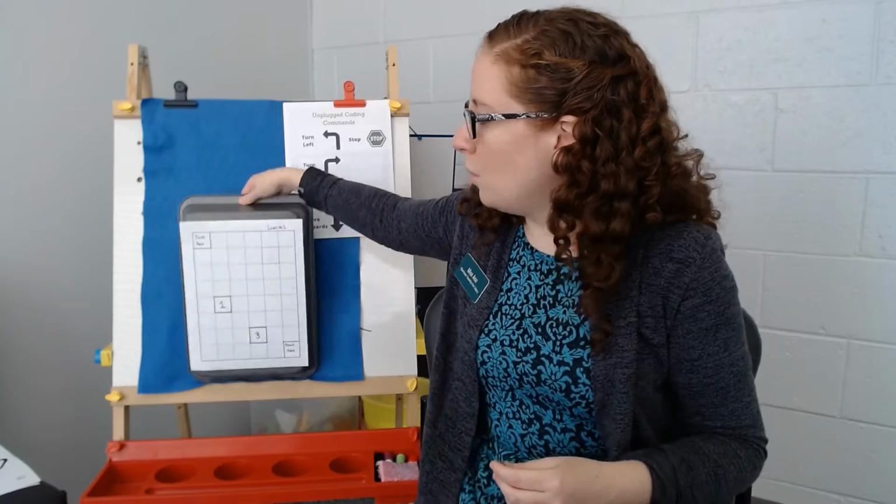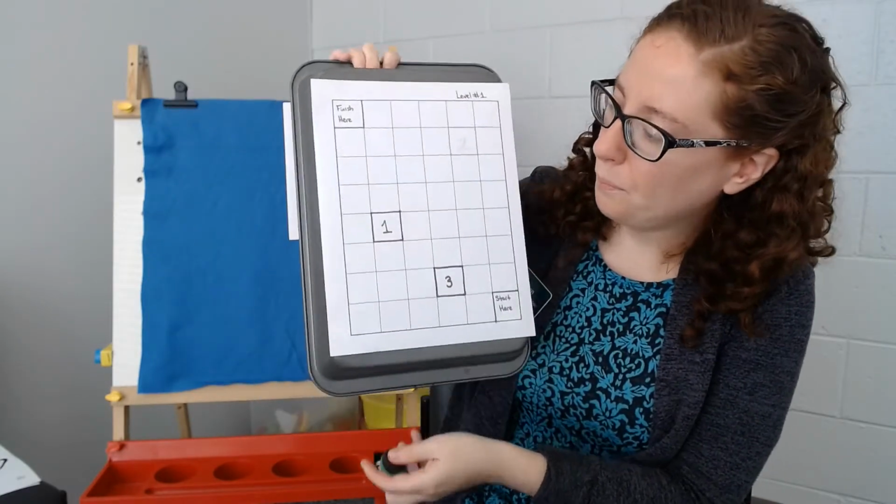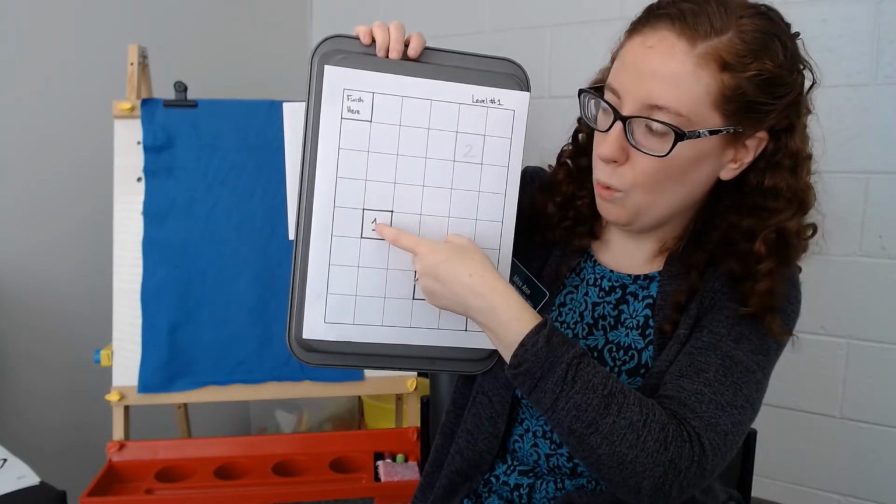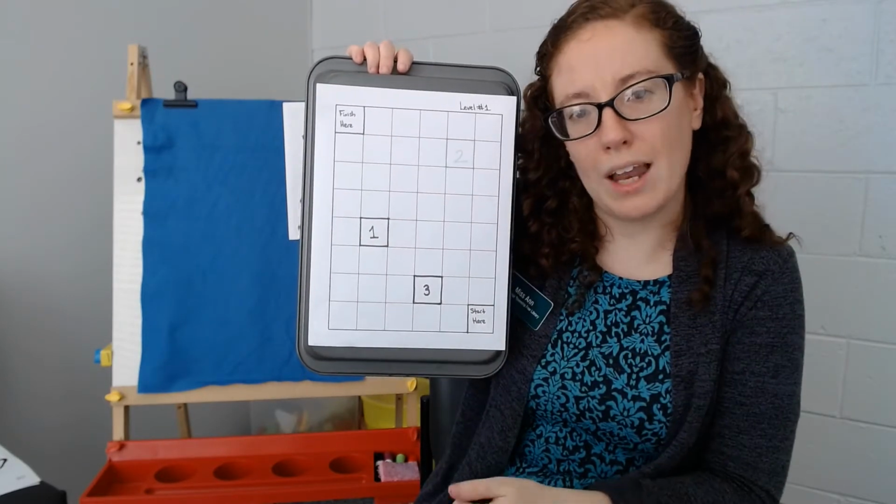Today we're going to run through our step 1 and step 2. You'll start here and then try to get to the 1 and then get to the 2. We're going to do that together.